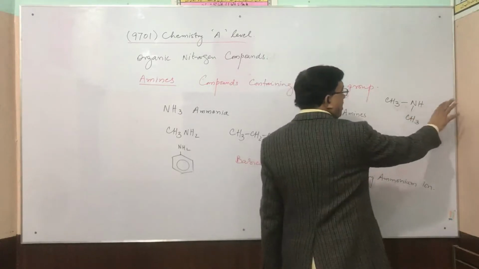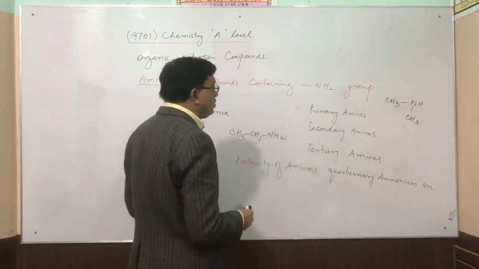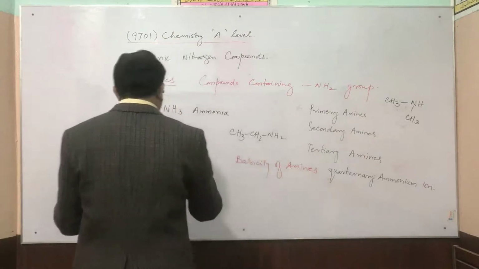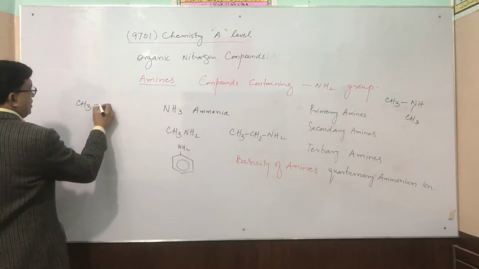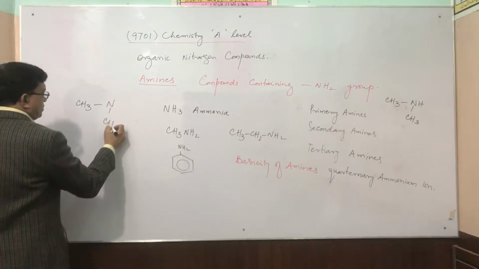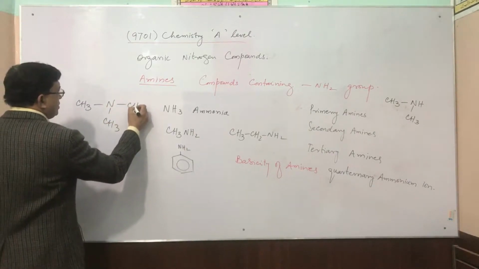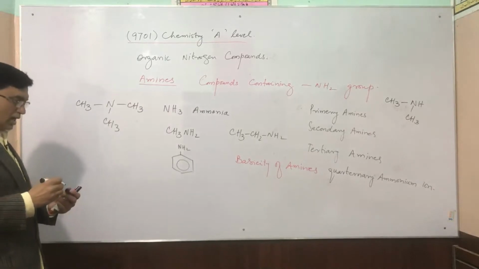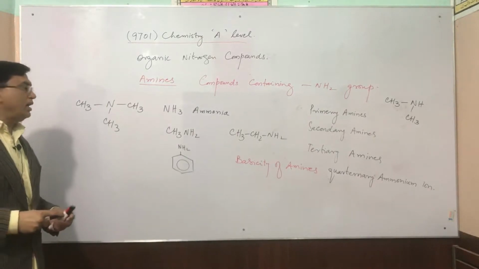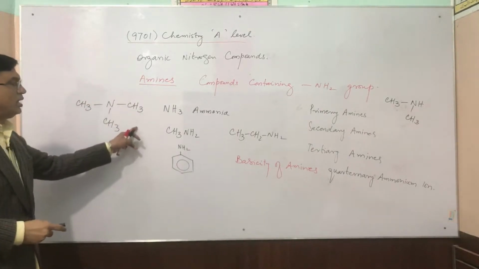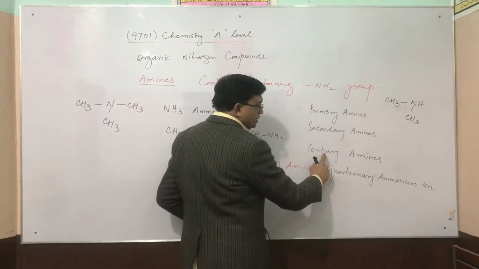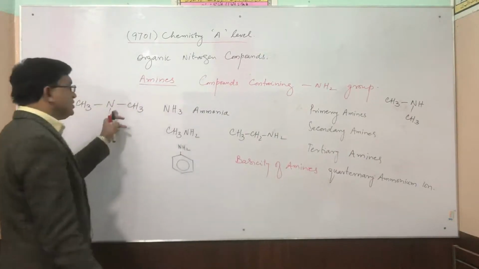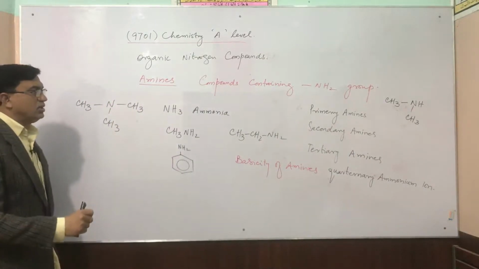And if all the hydrogens are replaced from the ammonia molecule by the alkyl groups, for example, CH3, CH3 and CH3, this will be called trimethylamine, and this is the example of a tertiary amine. This is called a tertiary amine.